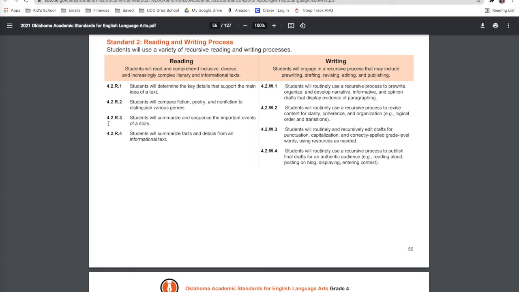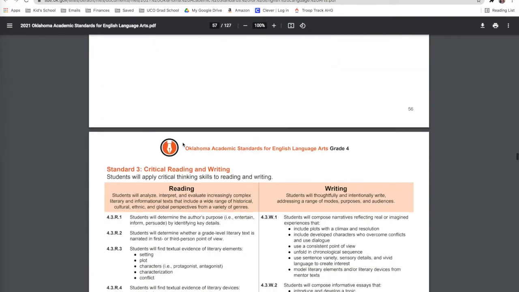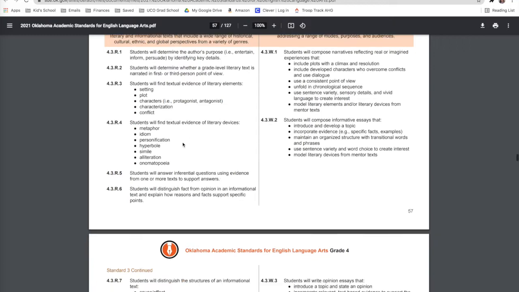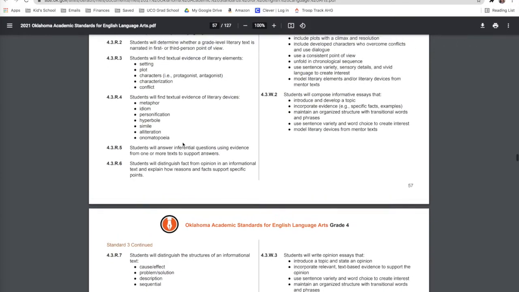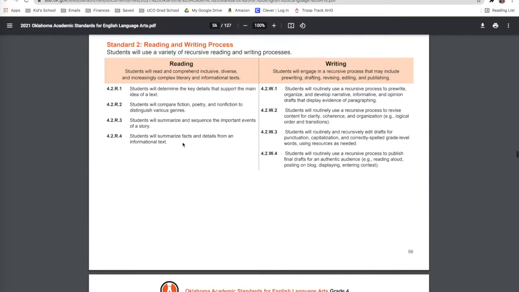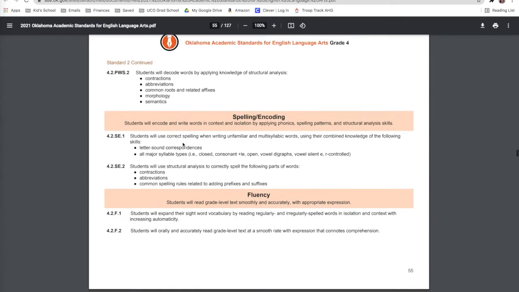So let's take this one, 4.2R3. Students will summarize and sequence the important events of a story. During our Zoom classes, we're going to work on that. And then during our Mastery Connect, they're going to ask questions based on a reading if the student can summarize and sequence the events of that story. So this, as a teacher, is what we are looking for. This is our blueprint for how we want our classes to run in order for students to grow in knowledge and in their confidence as well.